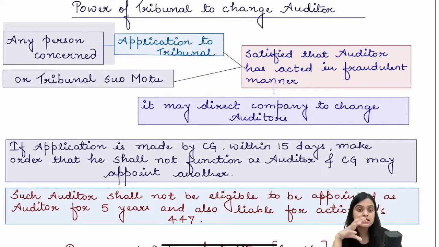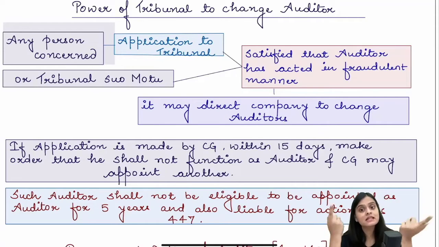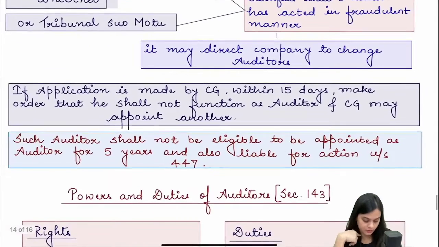NFRA, constituted under section 132 of the Act, oversees the quality of professionals. Apart from the body that we come from, that is our CA Institute, because only CAs are eligible to do statutory audit, they also supervise us, and over and above that, NFRA also supervises us. And if somebody makes a complaint, then NCLT can also remove us if we are involved in fraud. And then another auditor will be appointed.